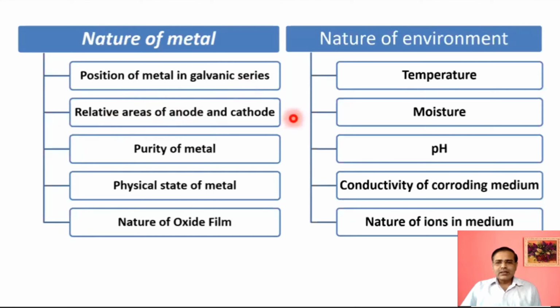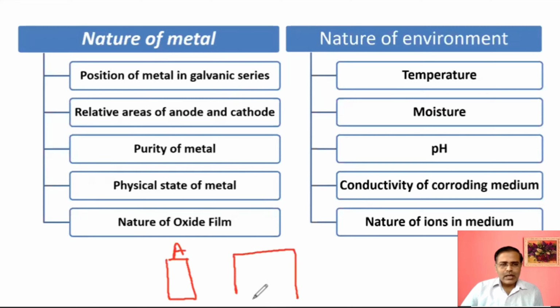The next is relative areas of anode and cathode. Generally, we think that as the corrosion occurs on anode, if an anode is larger, corrosion is faster. That may be your assumption, but that is not the case. I will show you. If this is an electrode as anode, and this is the electrode as cathode, suppose I am showing different sizes. Let us see.